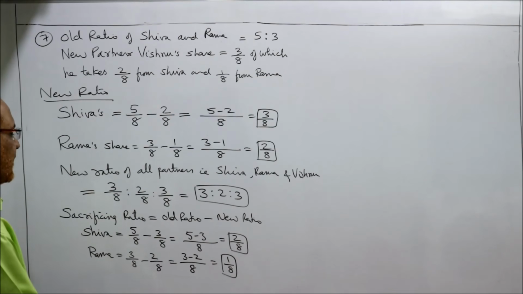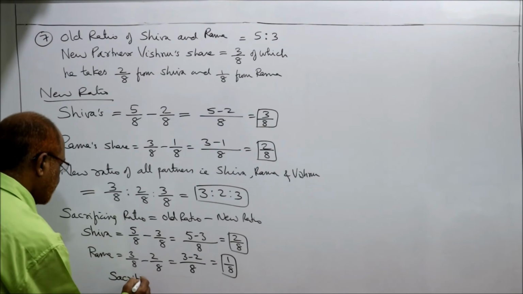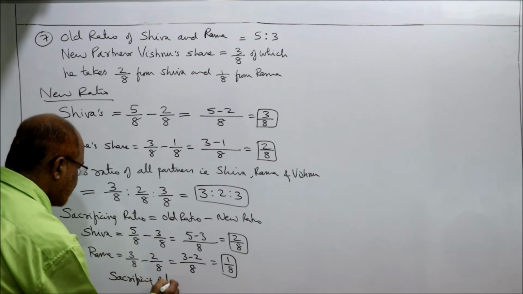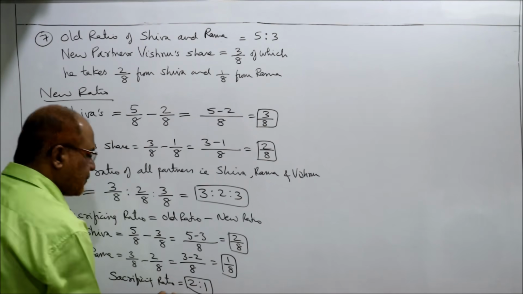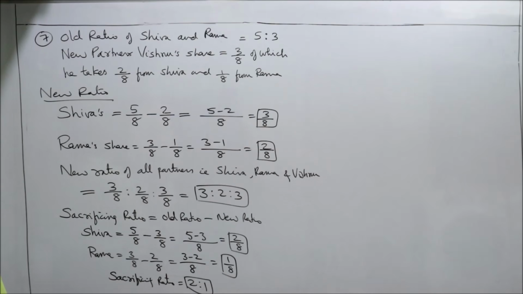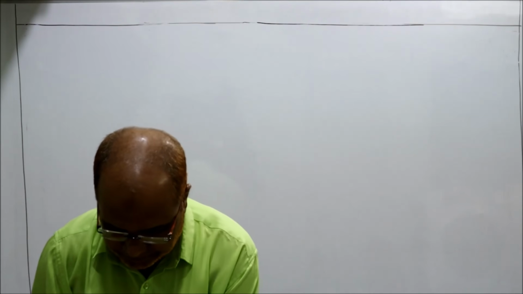So we can say sacrificing ratio is equal to 2:1. Sacrificing ratio is 2:1. That's it. Now we'll come to the next problem, the 8th one. See the problem number 8.